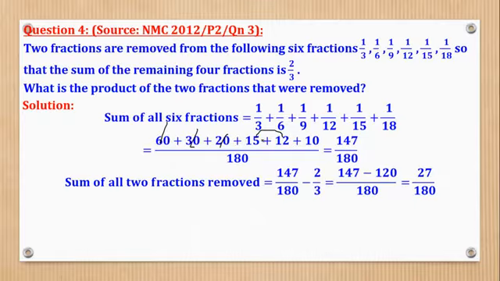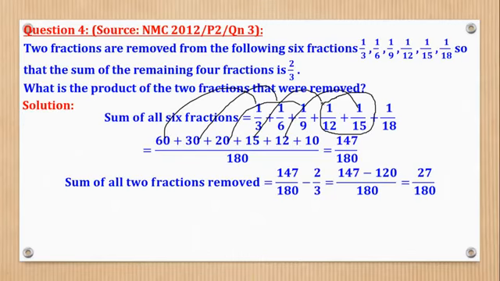So what we are going to do, we are going to say, where did it come from? Remember, this one came from this, and this one came from this. So these are the two fractions of interest.